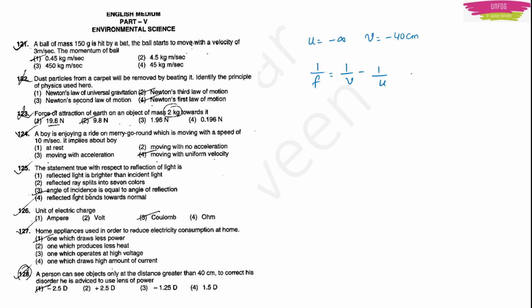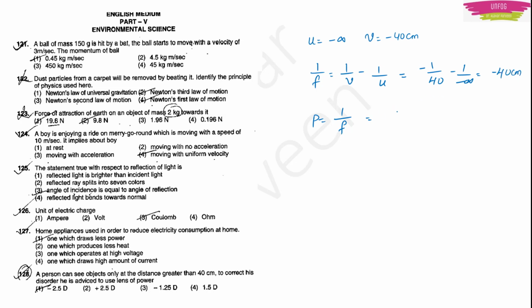F is the focal length. Why do we want focal length? Because we know that the power is 1 by focal length. If I want to find the power, I need the focal length. If I want the focal length, then I have to use this formula for concave lens. It will be minus 1 by 40 minus 1 by minus infinity. This will give you minus 40 centimeter.